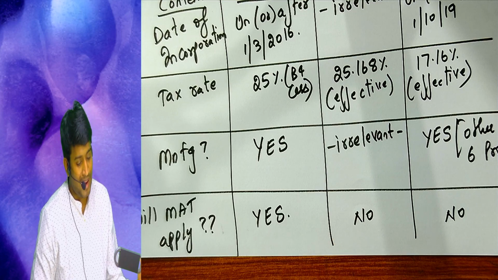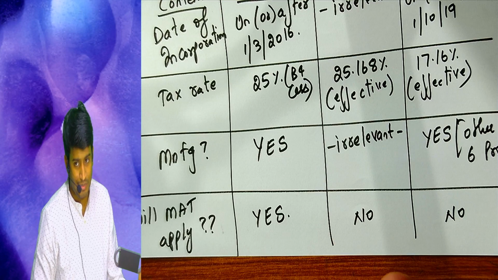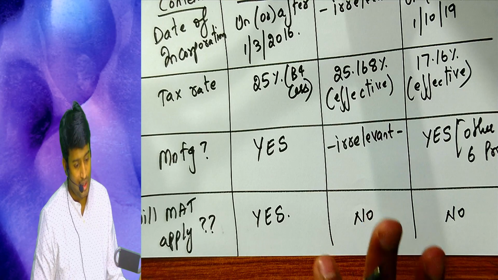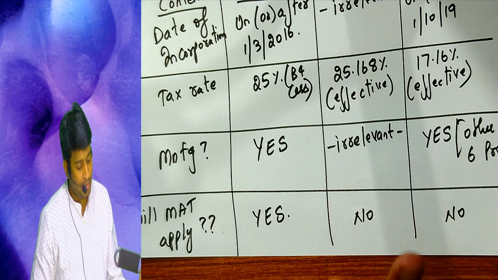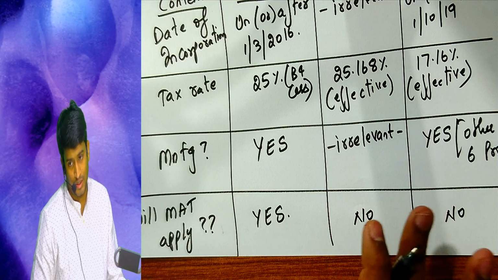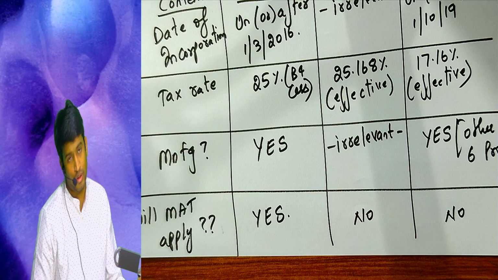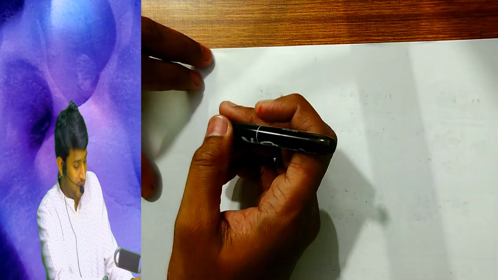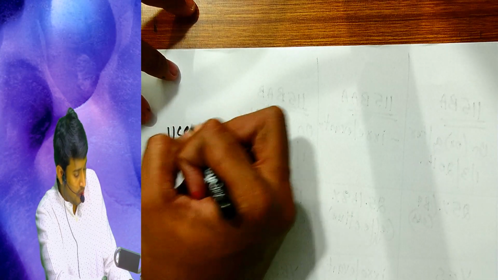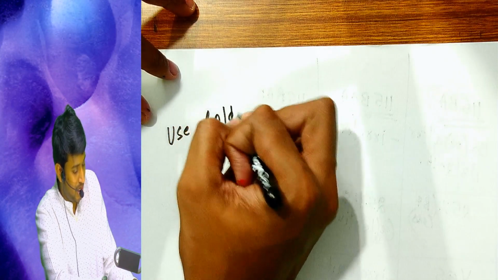I am trying my level best to make the subject very easy with the notes given. I can assure you, even a principal will not know so many details on the tax rate. He will definitely consult you for this if you are going for office. Okay, so how many points are done? 4. Next, use of old plant and machinery.